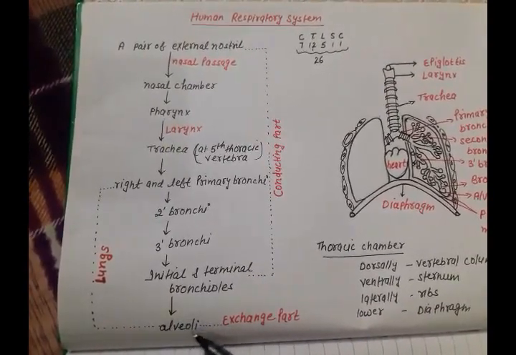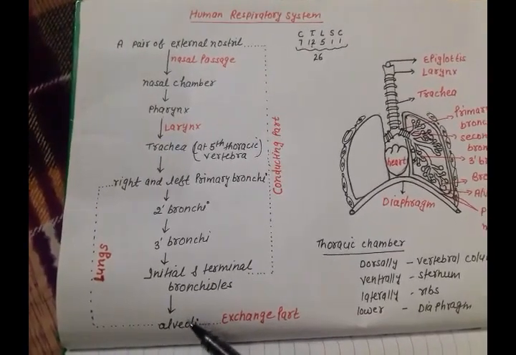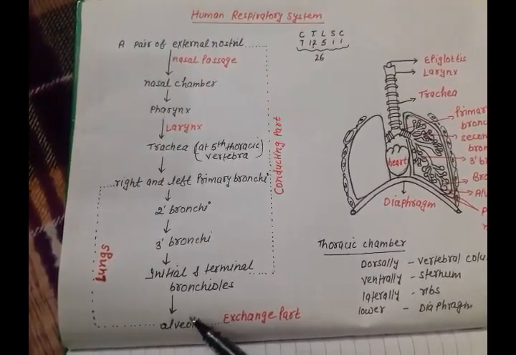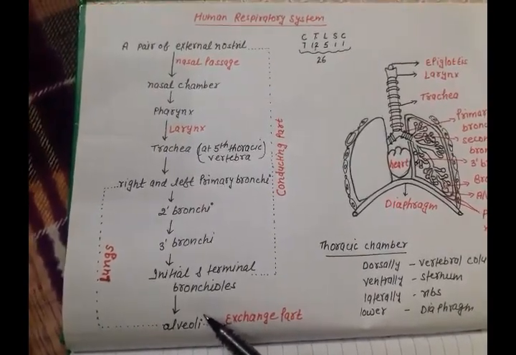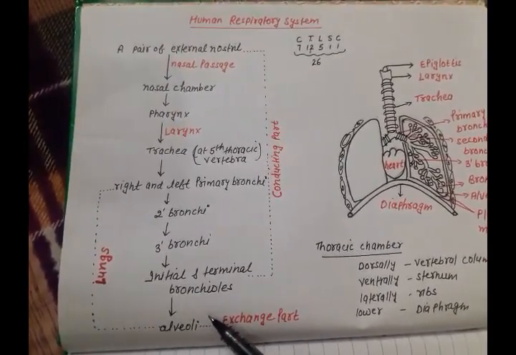These are vascularized bag-like structures. Vascularized means they contain blood, and they are thin, having an irregular membrane.